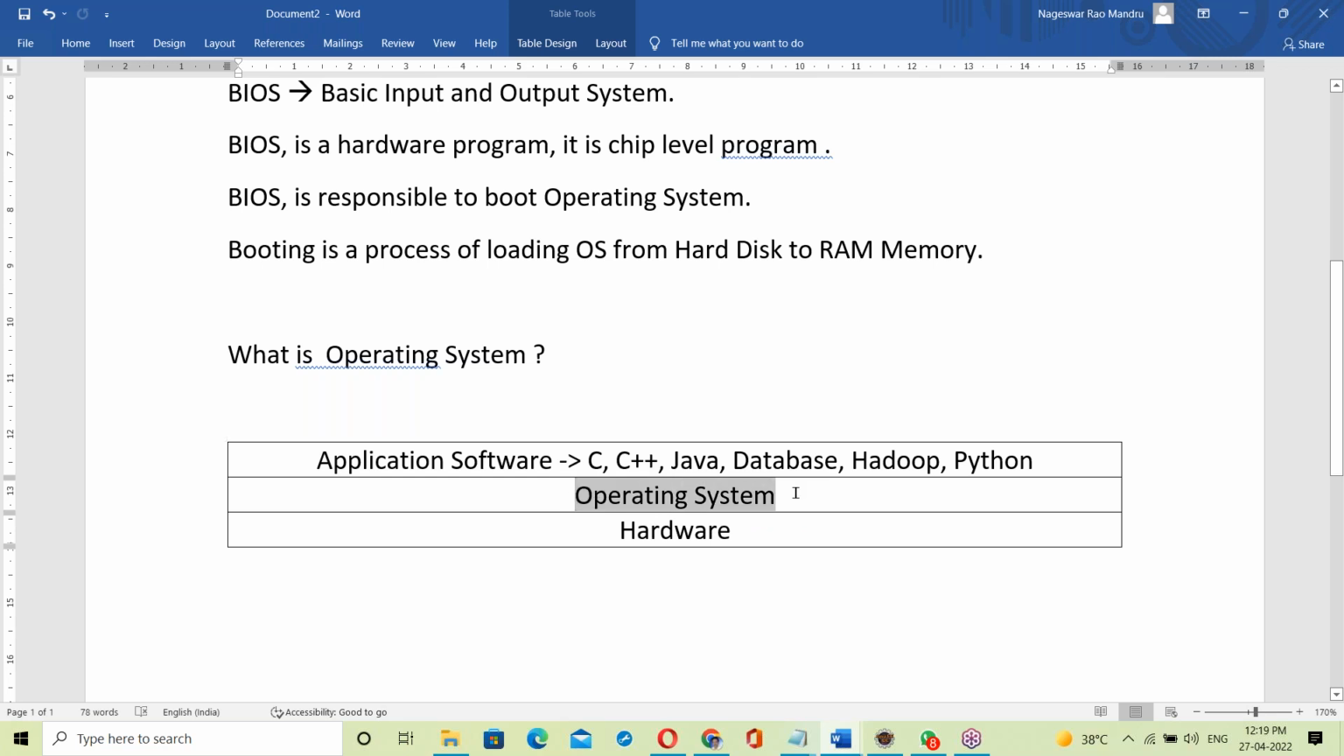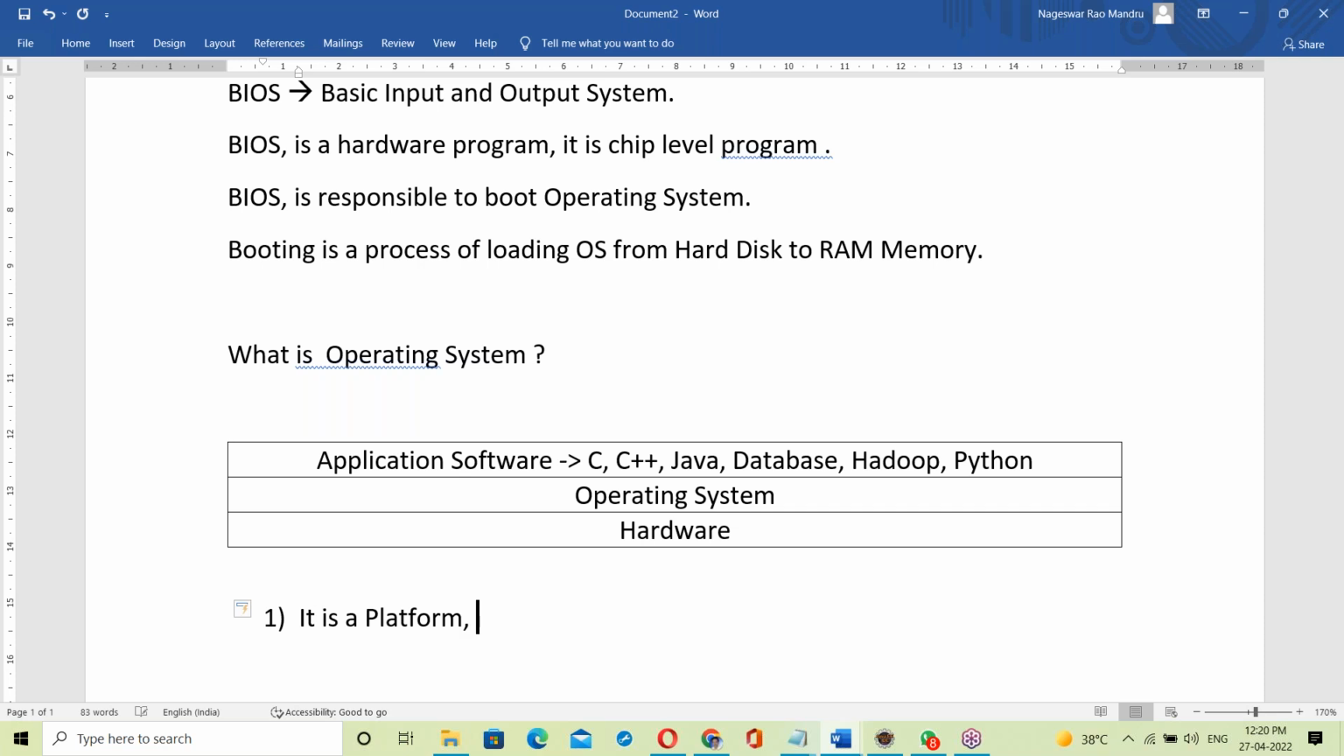That means the OS is giving a platform to run all the application software. So what is OS? Simple answer: it's a platform, where we can run all the application software. So OS acts like a platform.